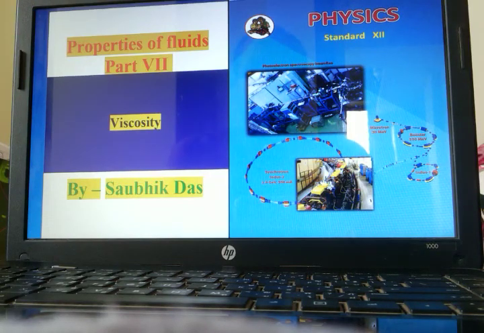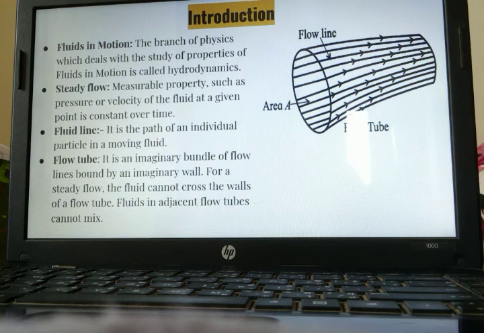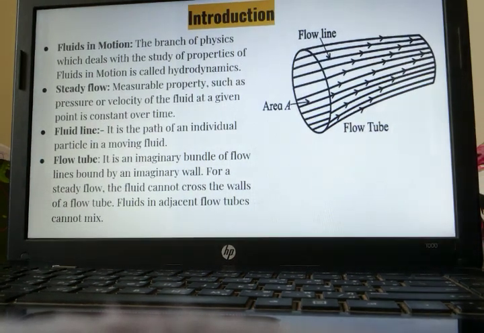Hello students, today we will be studying the next part of the same chapter, that is properties of fluid, but today we will be studying viscosity. We have already studied something about viscous fluid in the previous lecture. So let us start. First of all, fluid in motion.